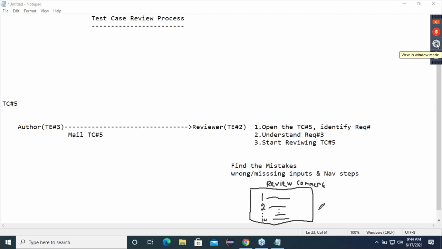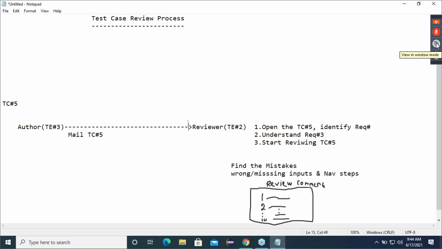Separately, I have written. And I said, reviewer does not have permission to change the test cases, because sometimes the reviewer may also be wrong. Possible, not possible? Correct. Sometimes he may also be wrong. That's why, now what does the reviewer do, guys? Once this review comments is ready,